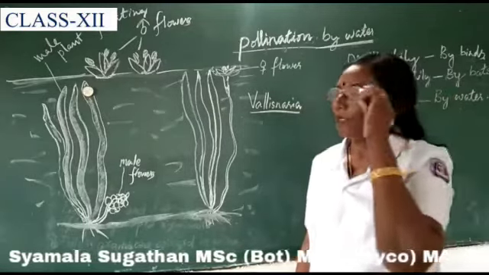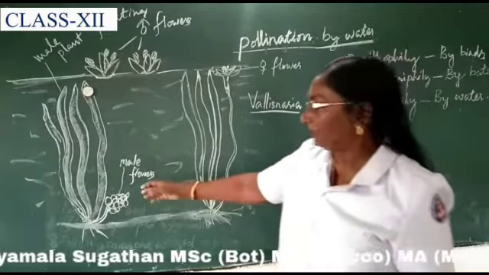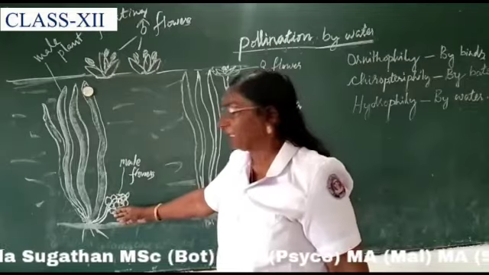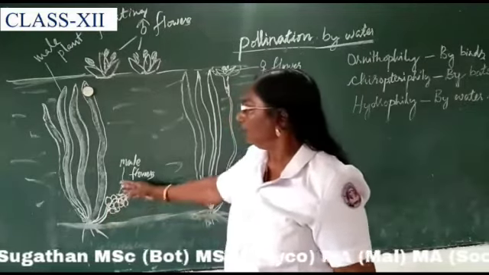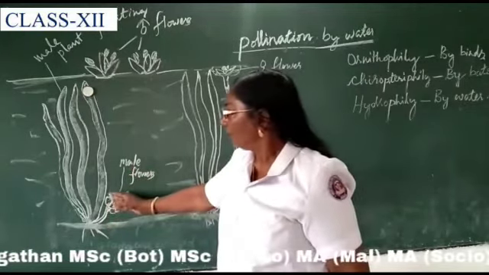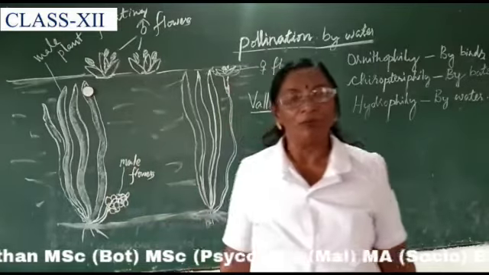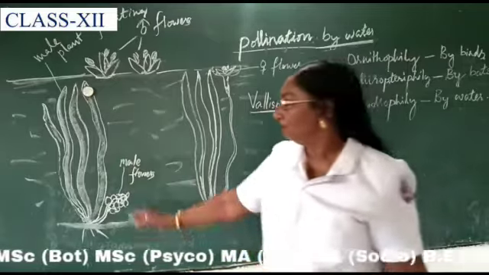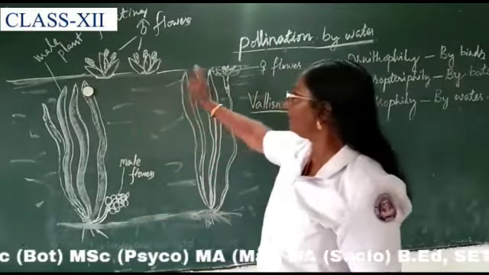In the case of male plants, we can see the male flowers are produced in clusters at the base of the plant. When the male flowers are mature, they get detached from the stalk of the flower and float on the surface of water.